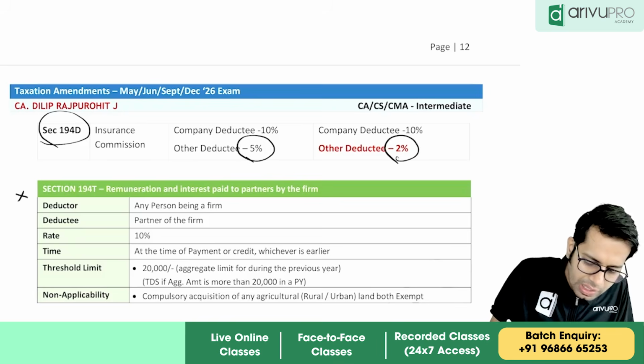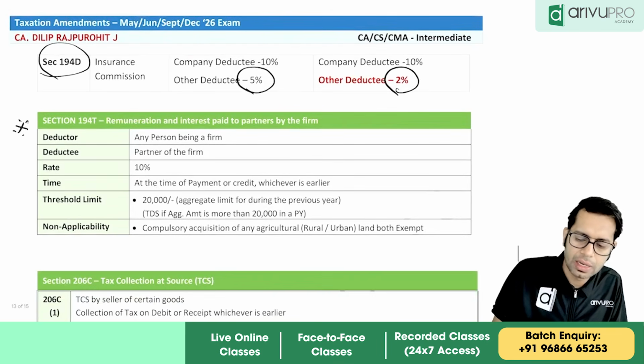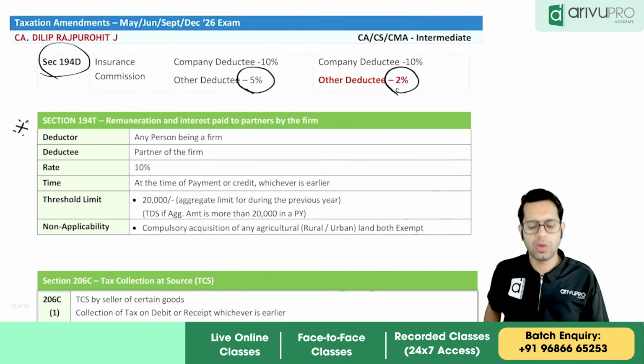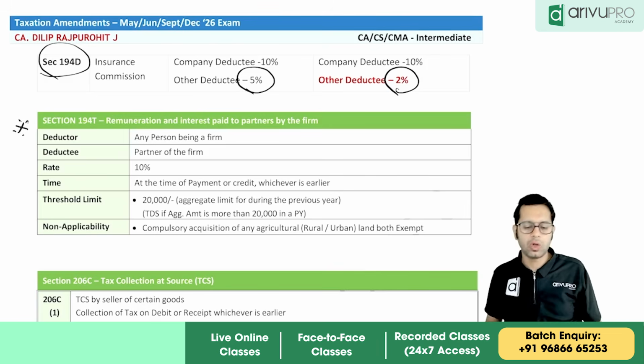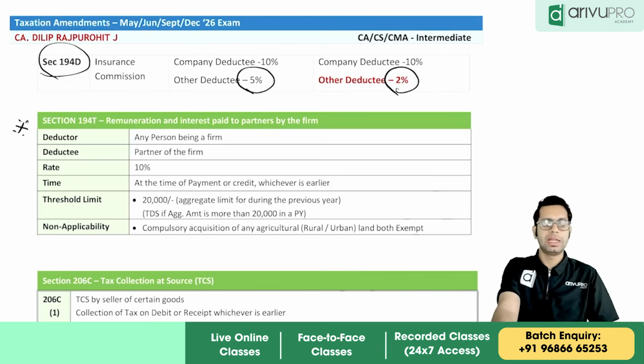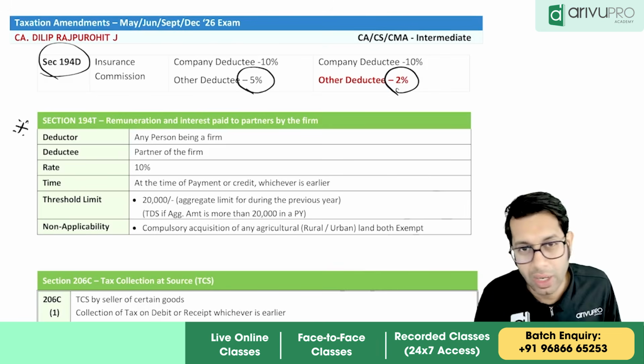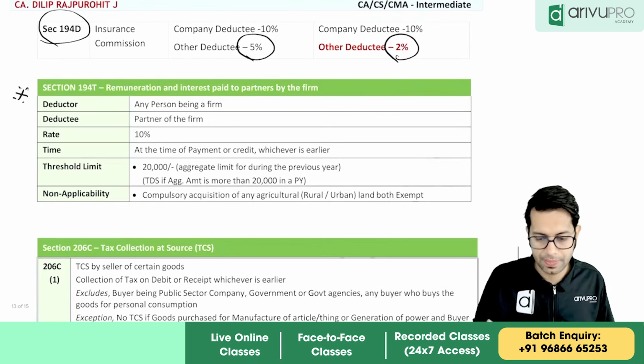Now this is a newly added section, which is 194T. What is this 194T talking about, sir? 194T talks about remuneration and interest paid to partners. This is an important section, nice section, newly added section under TDS topic.